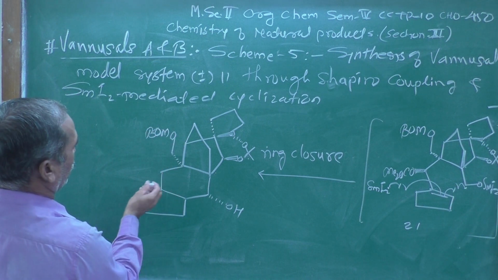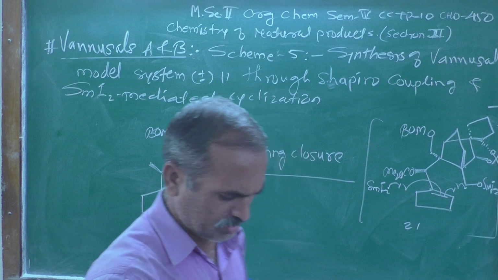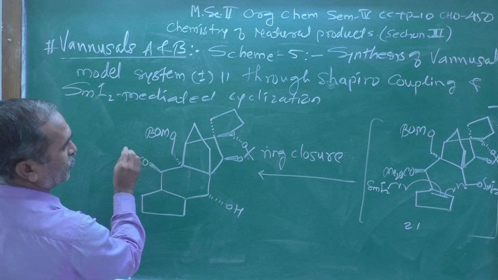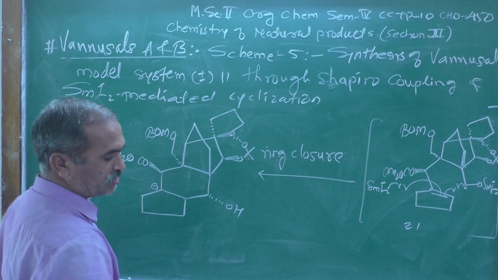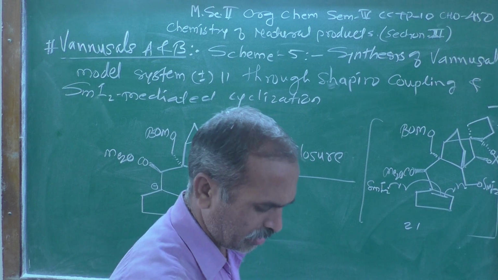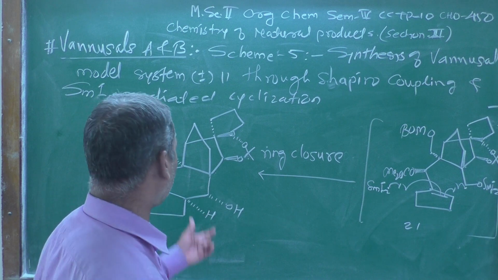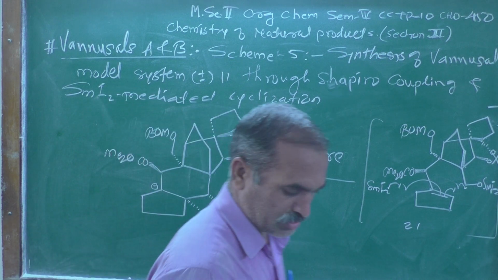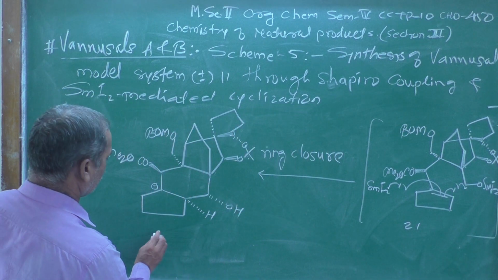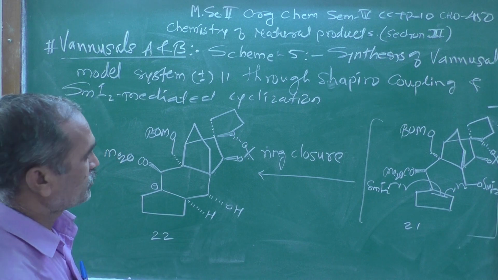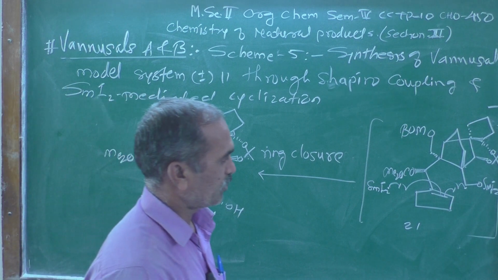remains over there, and now at this position there is a hydroxy group that remains CO, then Me2O group, and here a negative charge comes, and now at this junction the hydrogen atom goes behind the plane and is shown over here. So this is the structure which we got over here, that is the structure number 22. See, after the ring closing we are getting this type of compound.